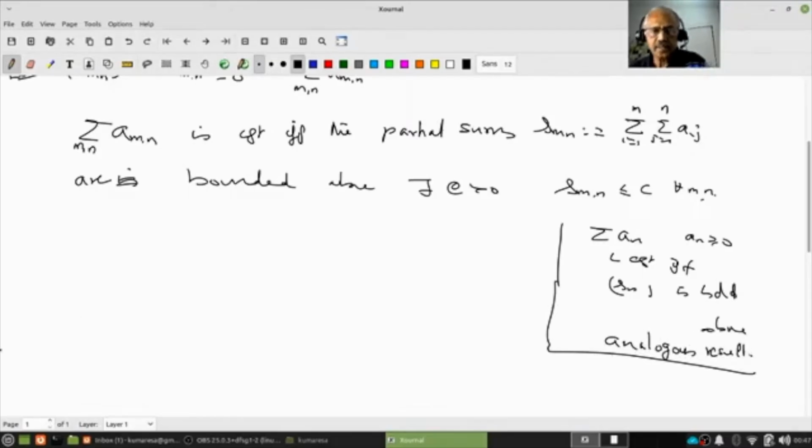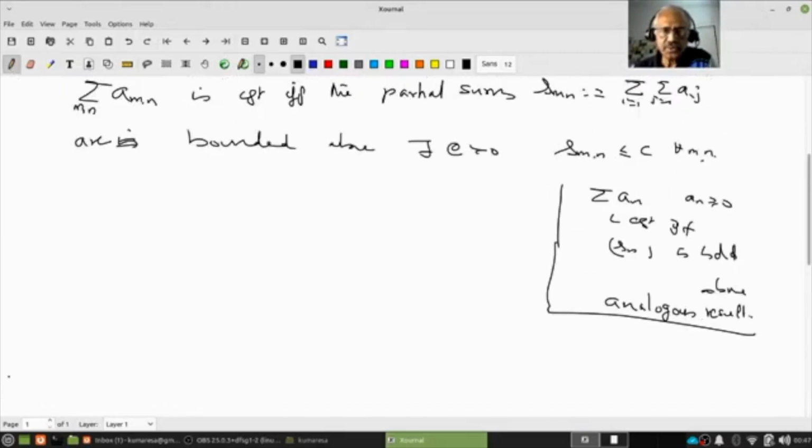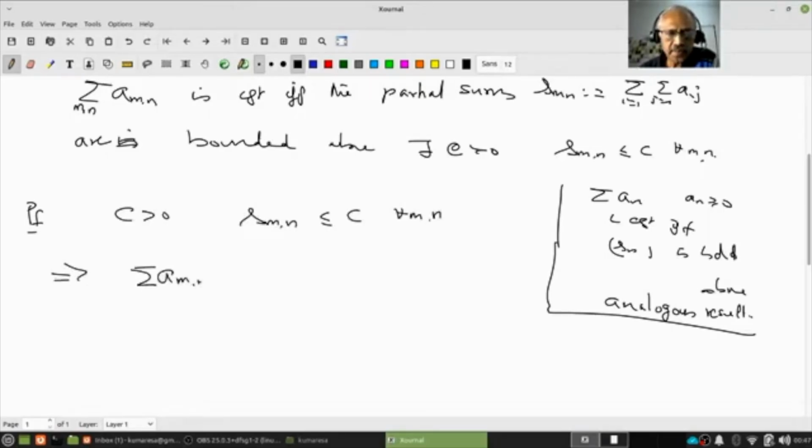Now the proof, let us go through. Let us assume C is such that S_mn is less than or equal to C for all m and n. We want to prove that the double series of a_mn is convergent.